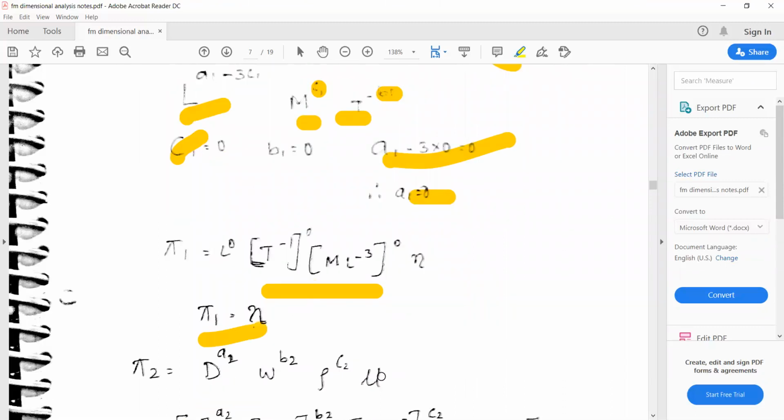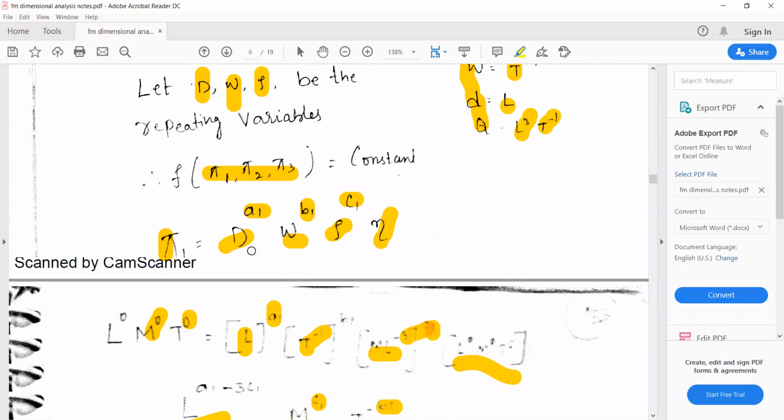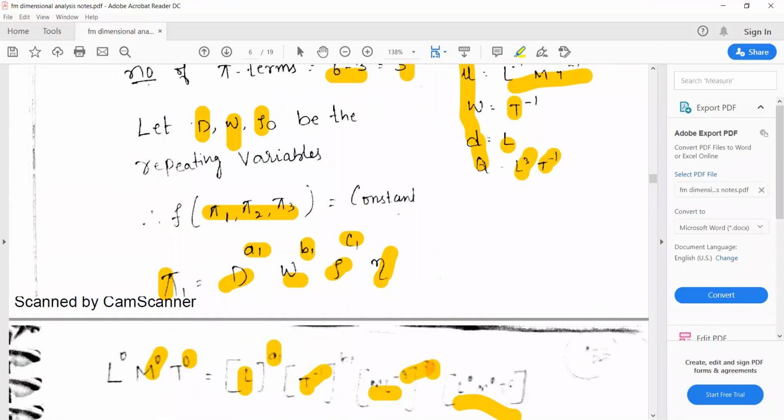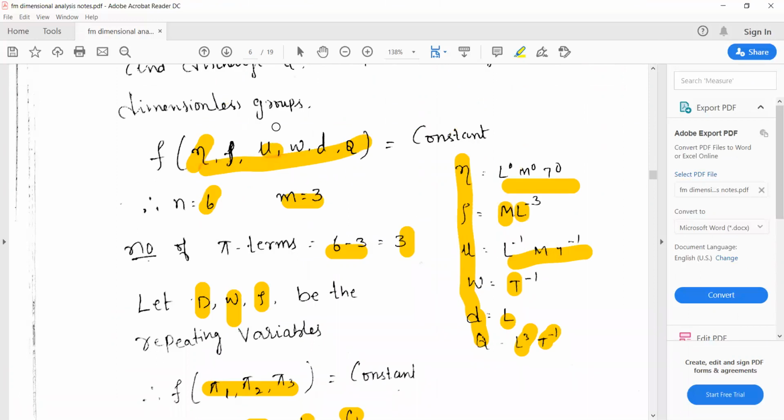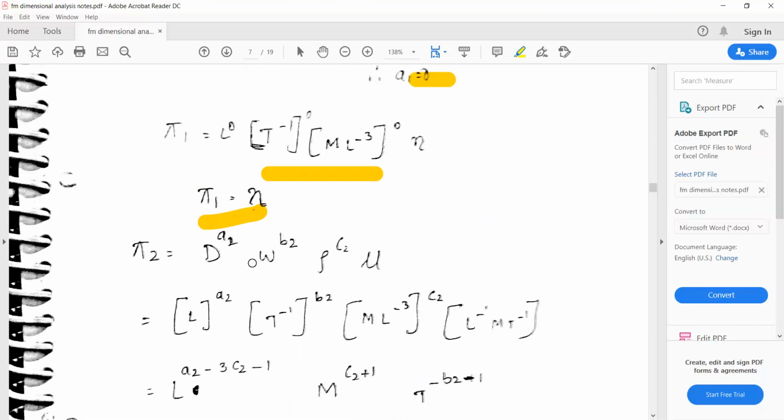Only the efficiency term remains. Similarly, for pi 2, you need to consider the repeating variables D, omega, rho, and the second non-repeating variable you can consider as mu. So that is what I have taken here. So pi 2 is equal to D to the power of a2, omega to the power of b2, rho to the power of c2, into mu. All right, so a similar procedure. So here the left side is L to the power of 0, M to the power of 0, T to the power of 0, and on the right you have the dimensions for D, omega, rho, mu.